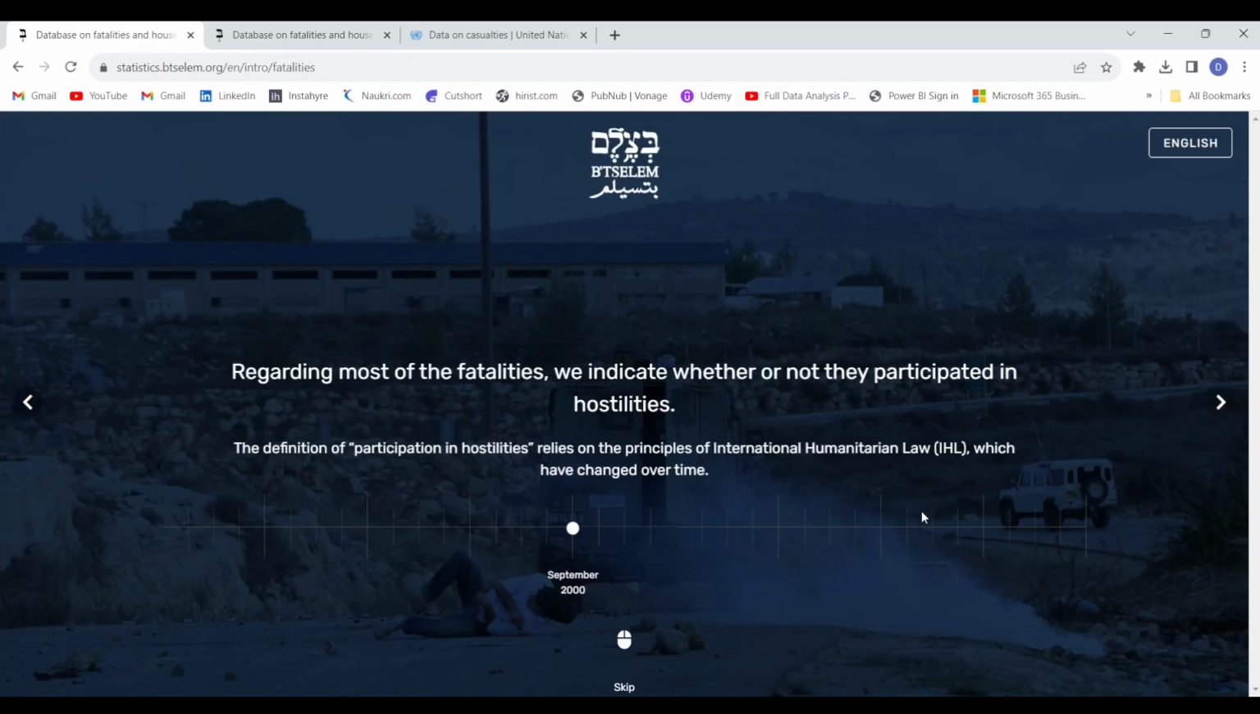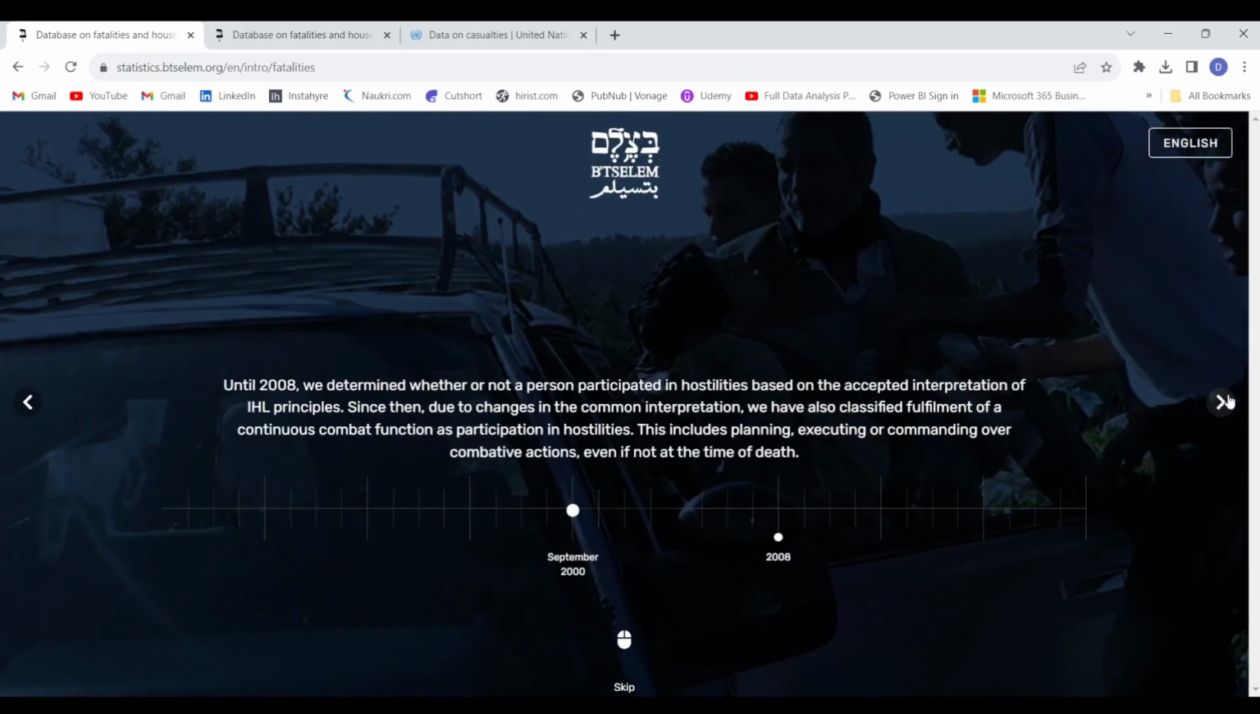Moving on to the next page, they write that regarding most of the fatalities, they indicate whether or not they participated in hostilities. So basically, the data set that we will be using has a column by the name participation in hostilities, or took part in hostilities. The definition of participation in hostilities, they say, relies on the principles of international humanitarian law, that is IHL, and it has changed over time. That's what they have mentioned here. If you want more information about it, you can refer to the content on other pages as well. You can read these paragraphs.